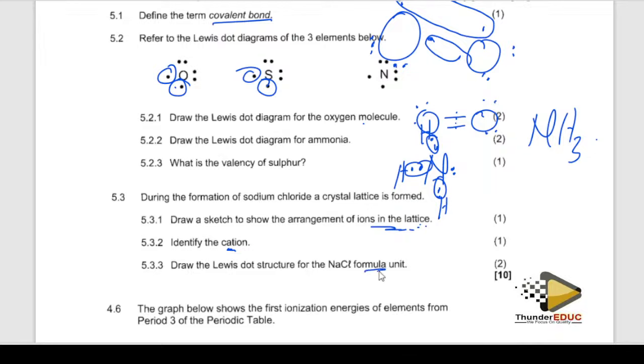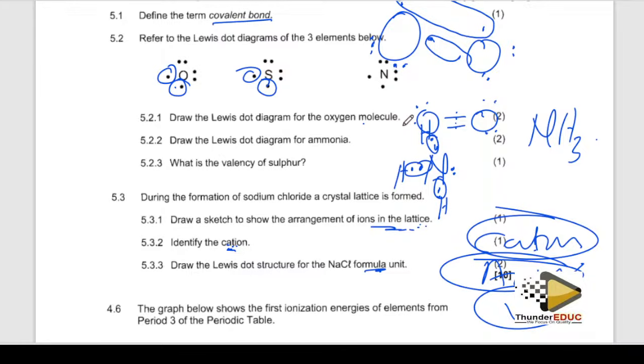I also did this one. So cation means a positively charged ion. Anion means a negatively charged ion, and ion is a charged particle. It can be, remember, cation, anion, and then ion. Charged particle, negatively charged, positively charged. So you must know that.